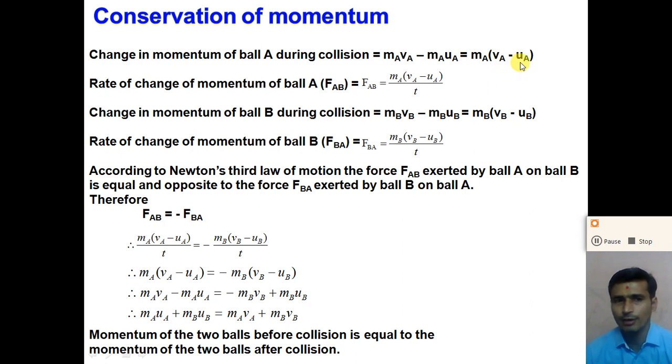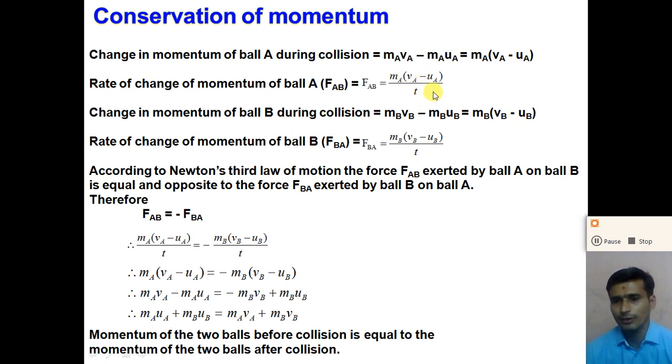So rate of change of momentum is equal to the external force acting on it. Rate of change of momentum means the change in the momentum divided by time. So the rate of change of momentum of ball A, that is FAB, is equal to the change in the momentum, ma into (va minus ua), divided by t.